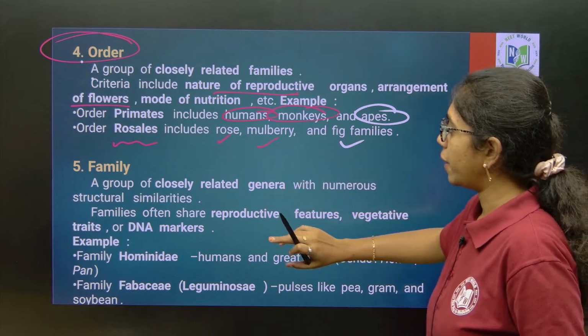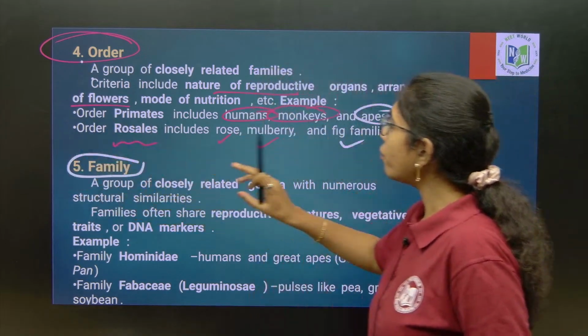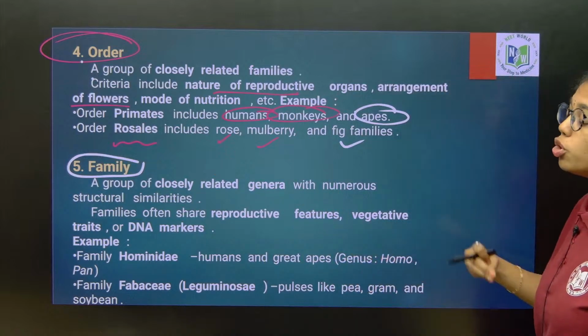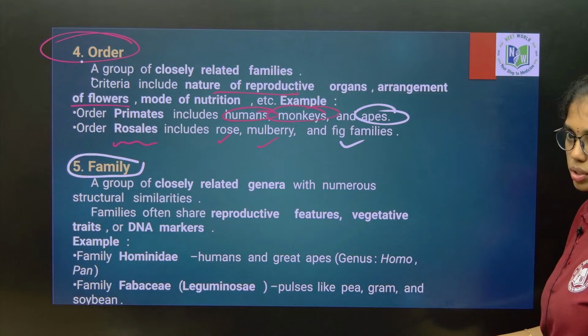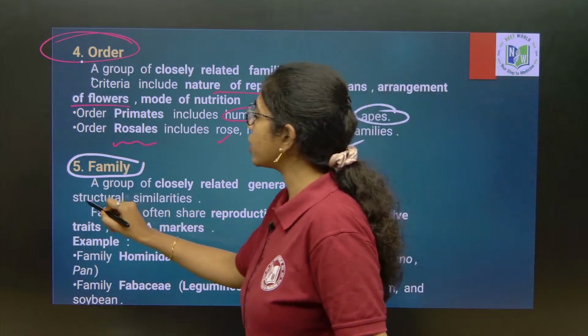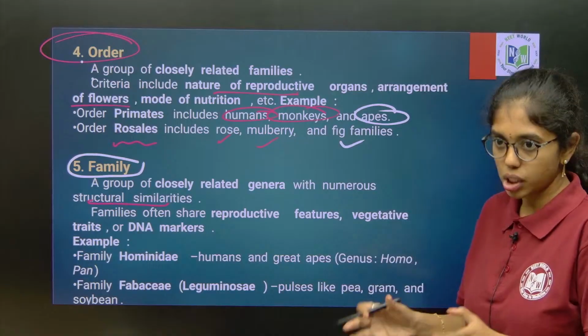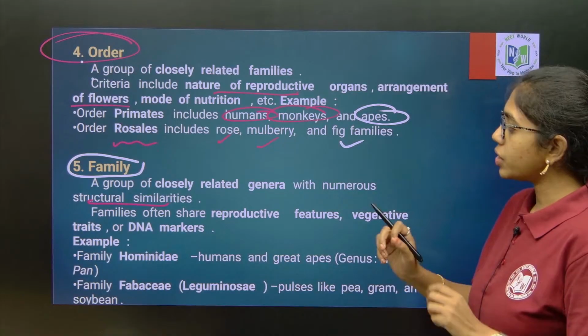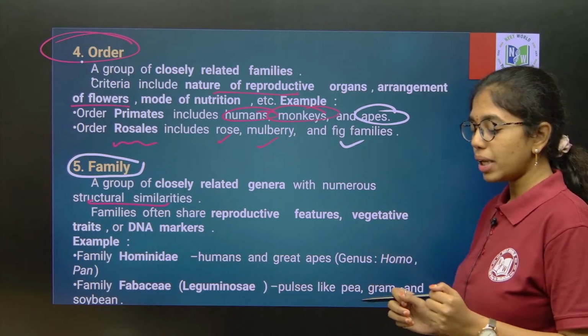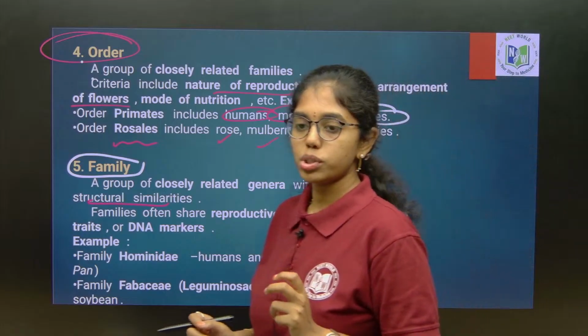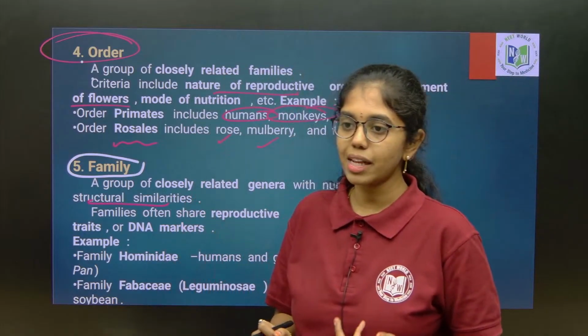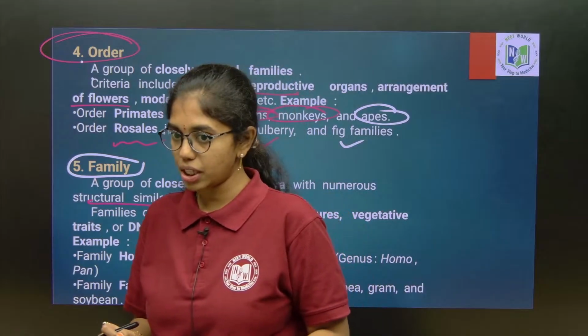Next is family. Family includes group of closely related genera with numerous structural similarities. Those organisms which possess more of structural similarities are placed under one family. For example, in plants we have come across many families like Solanaceae, Liliaceae, Fabaceae, Malvaceae.